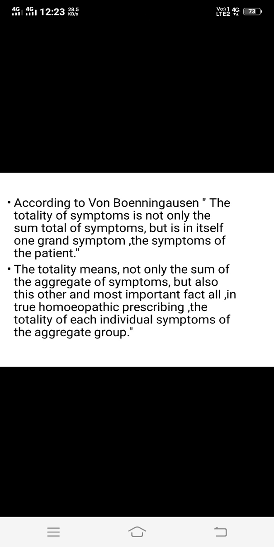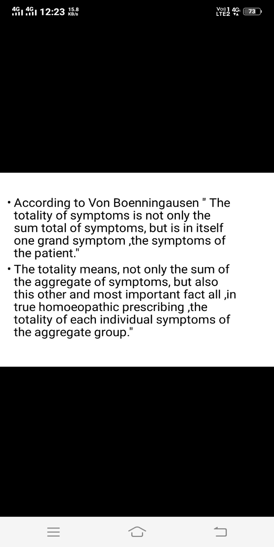Then next, what is the opinion of Dr. Boenninghausen, or the concept of Boenninghausen regarding the totality of symptoms? According to Boenninghausen, the totality of symptoms is not only the sum total of symptoms but is in itself one grand symptom, the symptom of the patient. So he thinks that the totality of symptoms is not only the sum total of symptoms. That is, only the sum total of symptoms does not mean the totality, but it is in itself one grand symptom, the symptom of the patient.